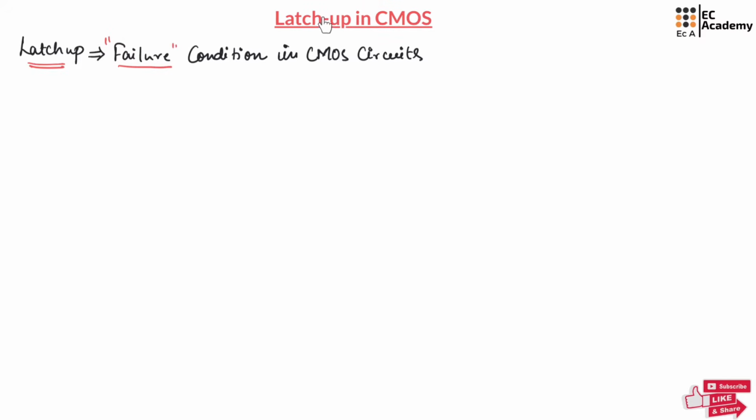In this lecture, let us understand latch-up in CMOS. Latch-up is a failure condition in CMOS circuits. It is one of the important failure conditions in CMOS. It is a condition where a low resistance conduction path is established between VDD and VSS.